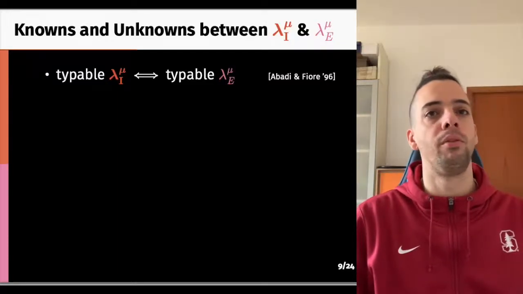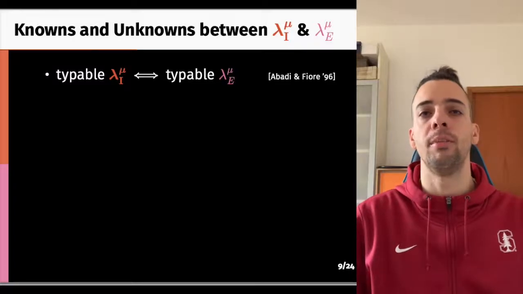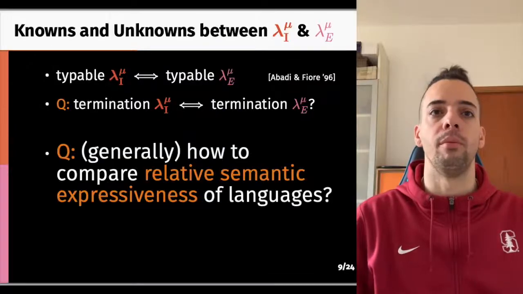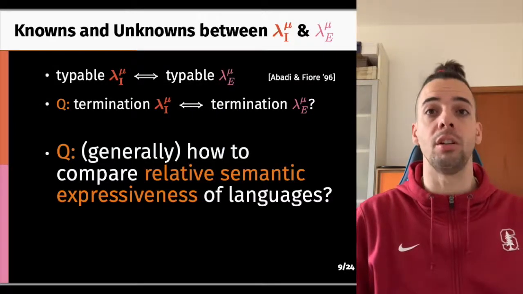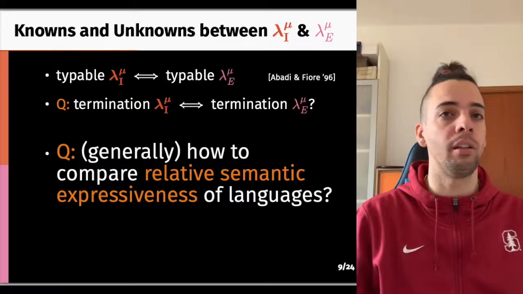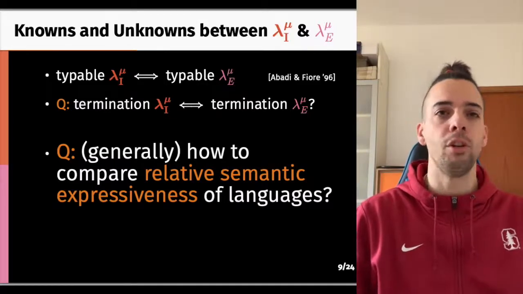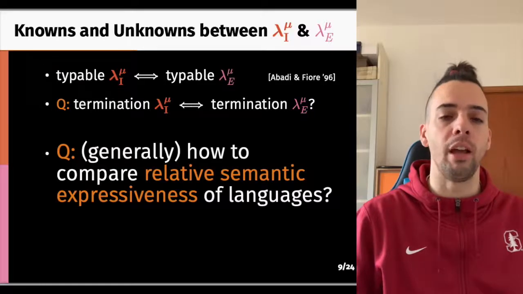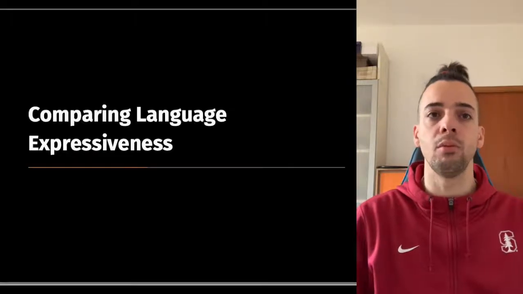So what is known about these two systems? Abadi and Fiore proved a long time ago that if a term is typable in a system, it is also typable in the other. However, what can we say about termination in a system? Does it also imply termination in the other? And more generally, how do we compare the semantic expressiveness of two languages such as these? This is what we describe now.